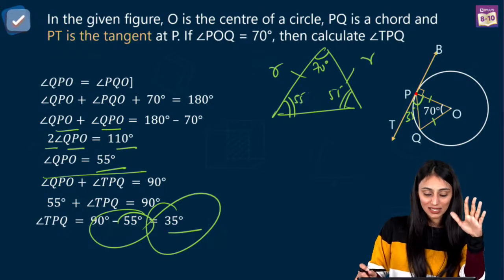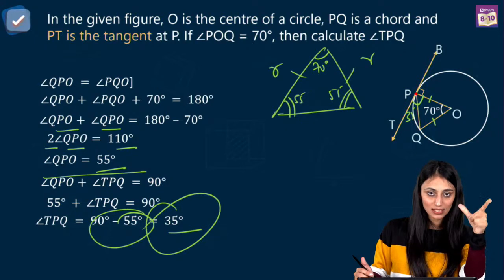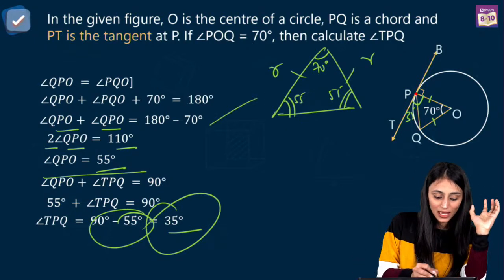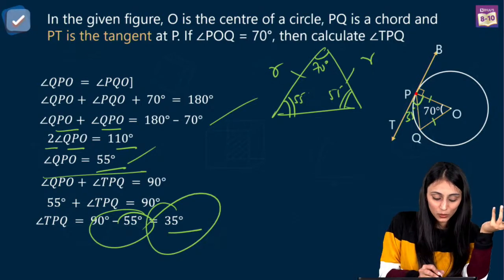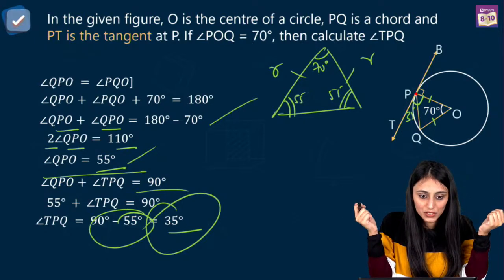So simple question hai, right? Kuch nahi karna hai. You are using the first property. First of all, if two sides in a triangle are equal, their opposite angles would be equal. Mention this property first of all. Then using the angle sum property, you will get one angle. And then you know that it is 90. Their sum is 90. Subtract karke you get 35. Understood the mistake, Disha, right?